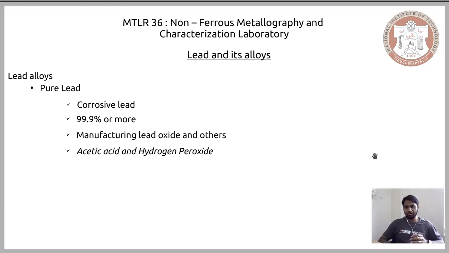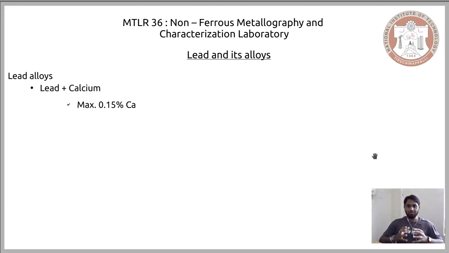Now the other alloy that is commonly used in lead applications, the predominantly used one, is the combination of lead and calcium, characterized by a maximum of 0.15% calcium. By adding calcium, the property that is enhanced is the mechanical property.